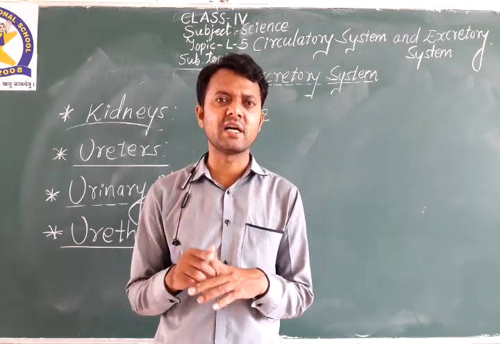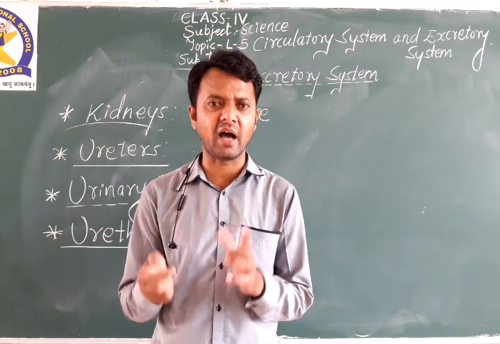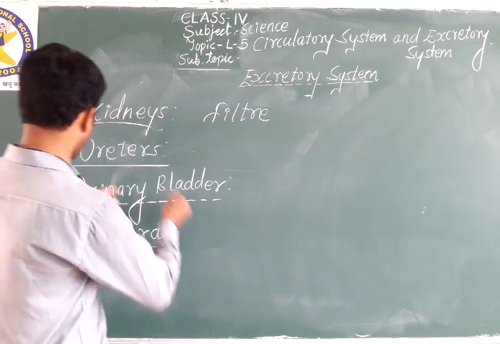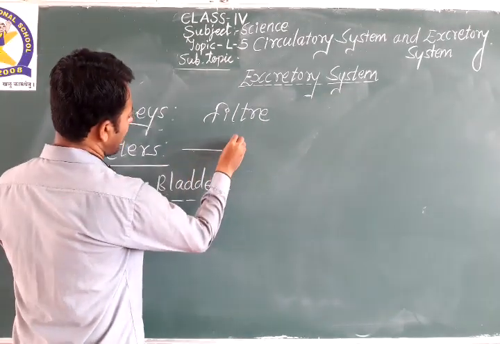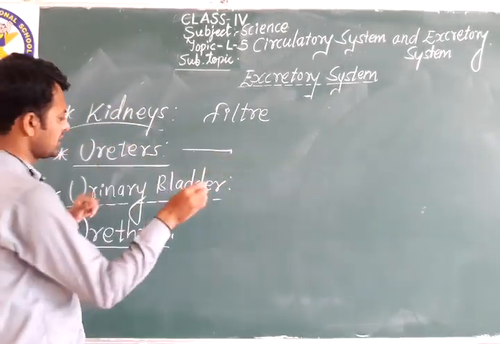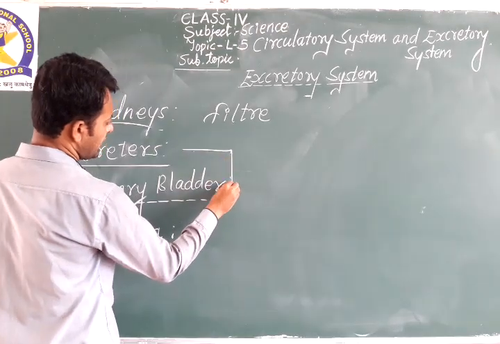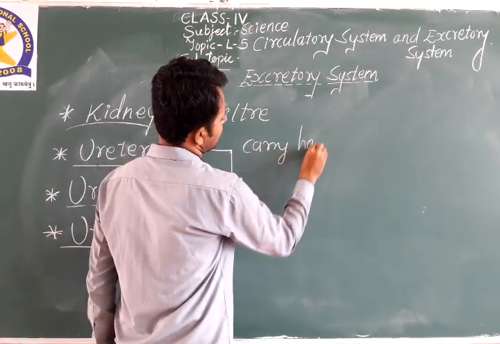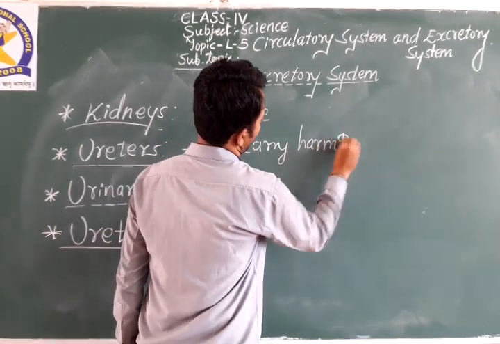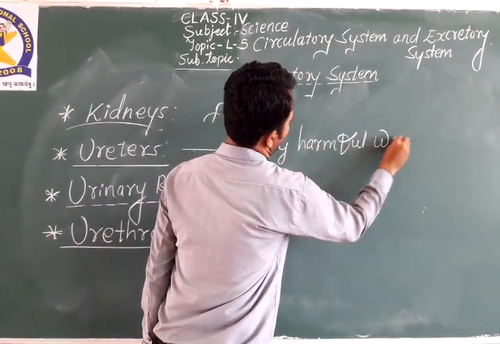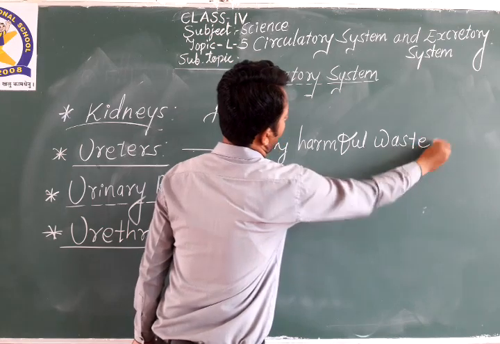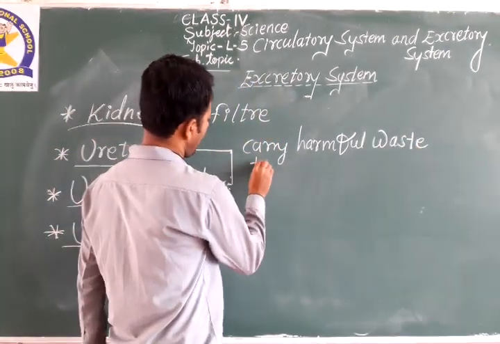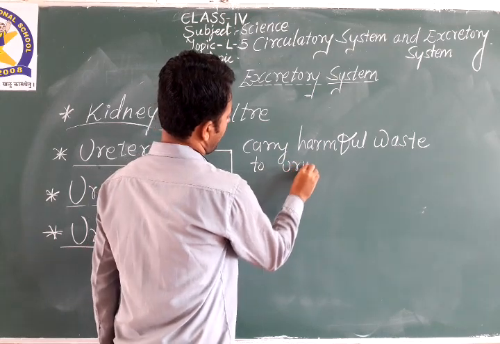So the ureters are a pair of tubes that carry the harmful waste to the urinary bladder.